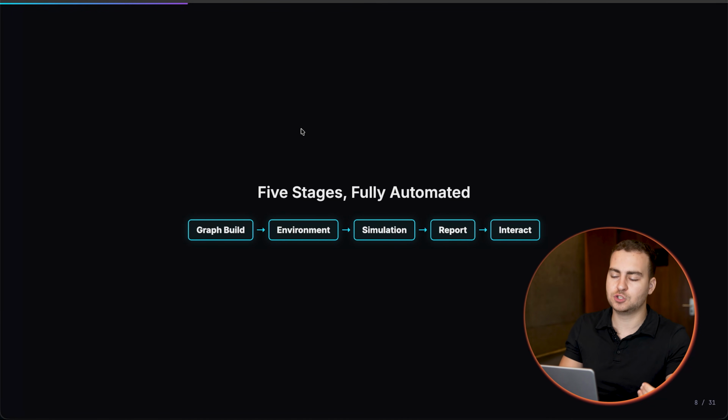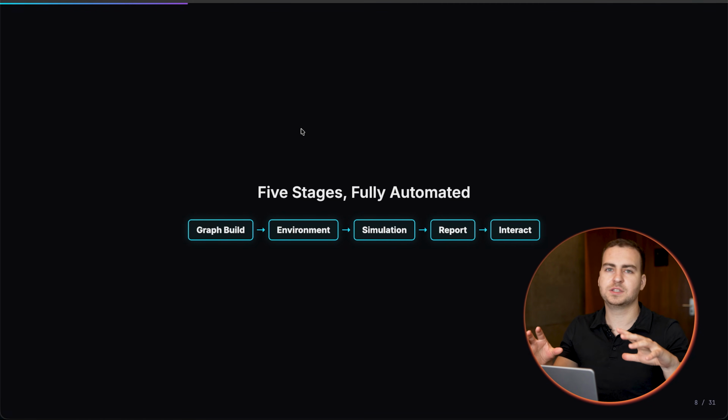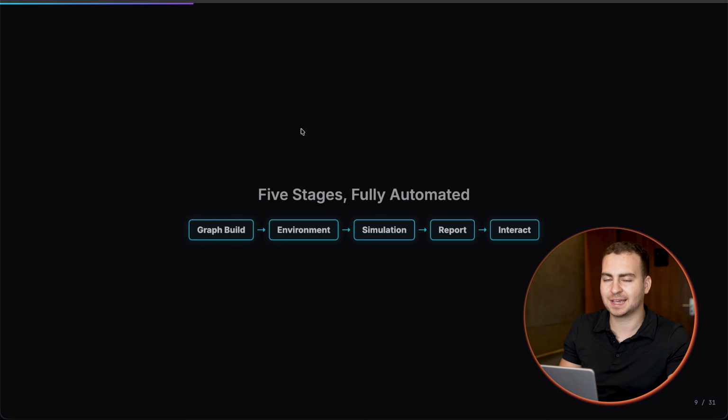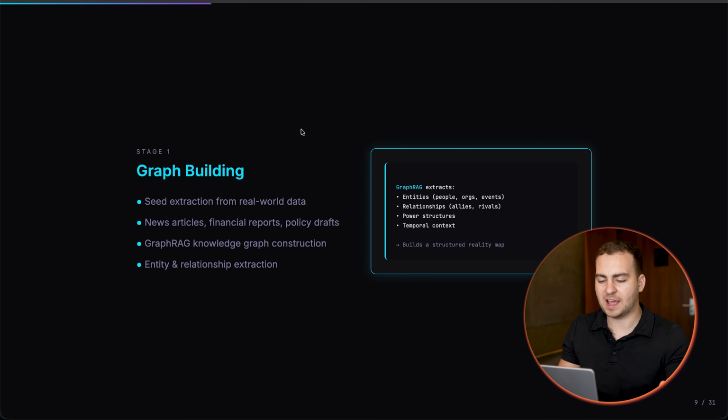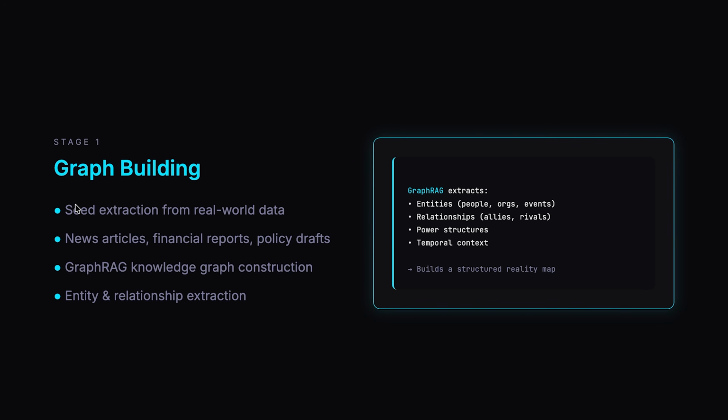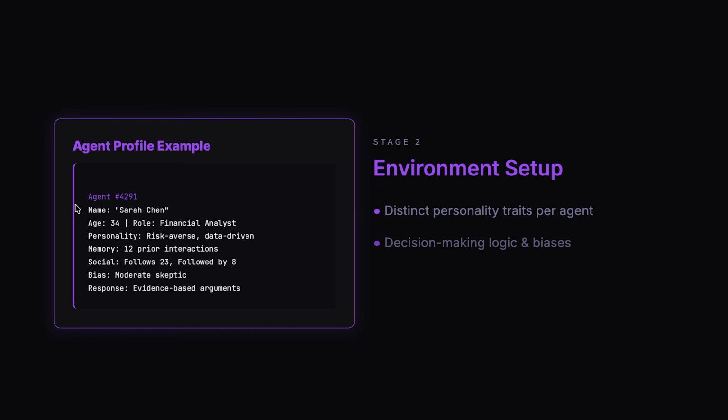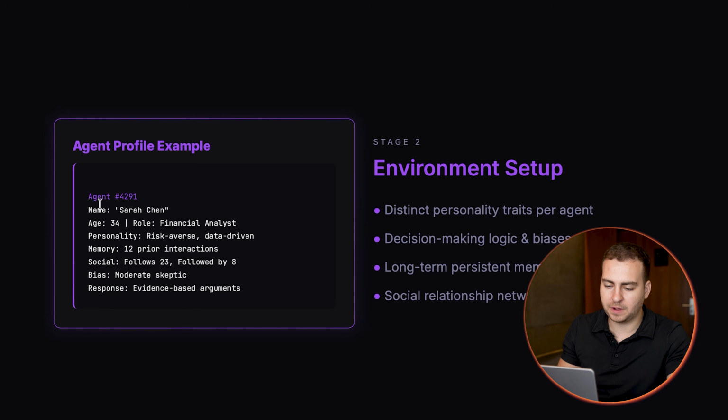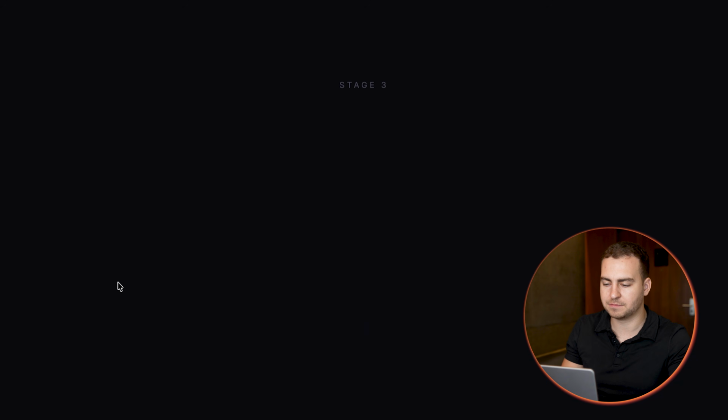It then will run this dual simulation where it runs in 2 different worlds, which we'll talk about in a second, and then generates a report and allows you to interact with everything in the environment to understand the rationale of these agents. The graph building is going to extract all of this data from the information that we give it. Again, I'll talk about how that works in a second. Then it's going to build these agent profiles, right? So we have name, age, memory, social, all of this kind of stuff for the environment.